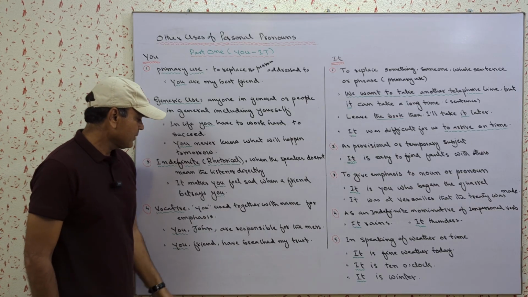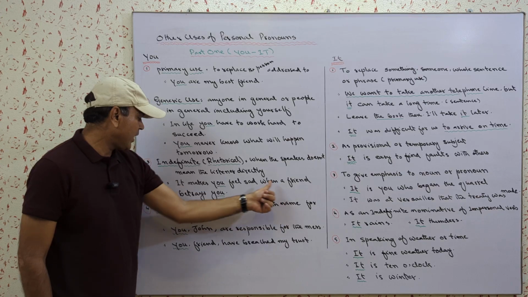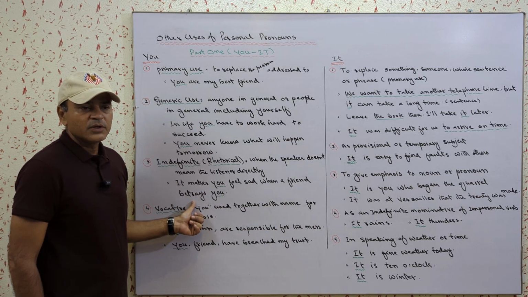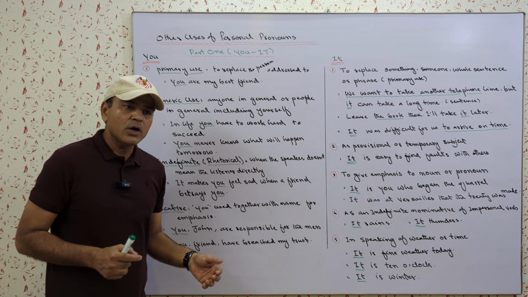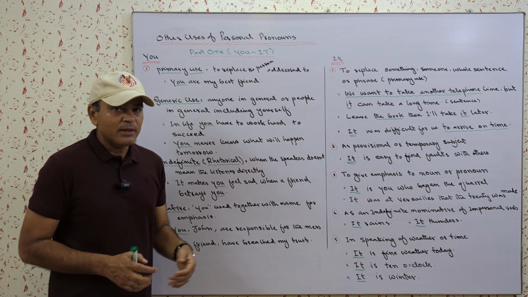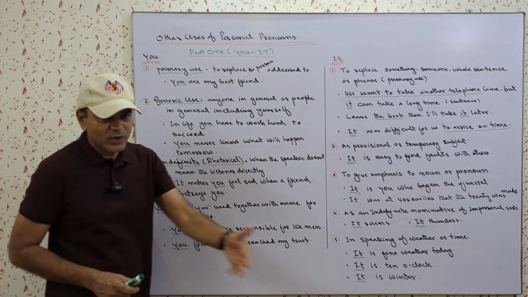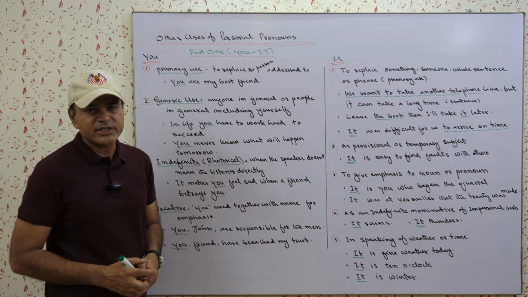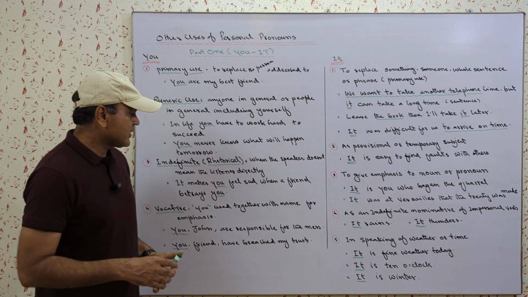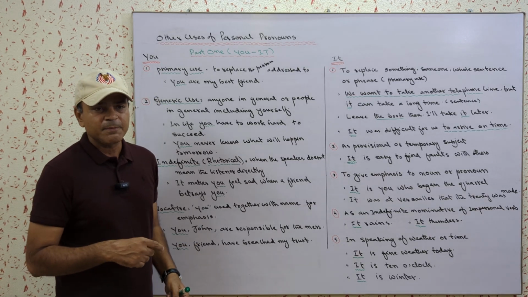For example, it makes you feel sad when a friend betrays you. For example, you have a friend and he has done something wrong and you think you have been betrayed, but you do not want to say directly to him that you have betrayed me. So you say that it is really very sad when someone betrays us.